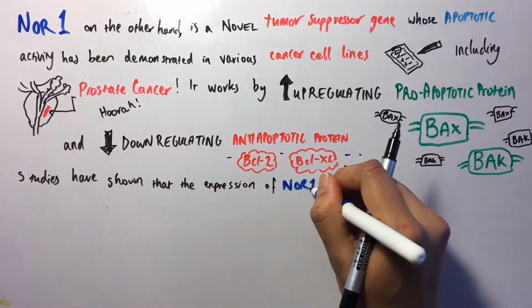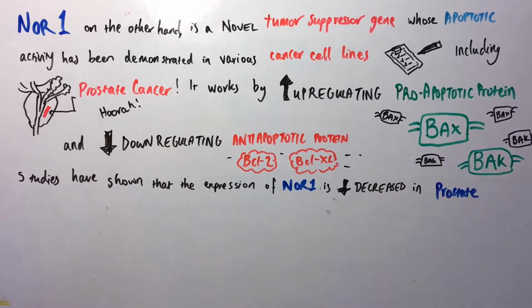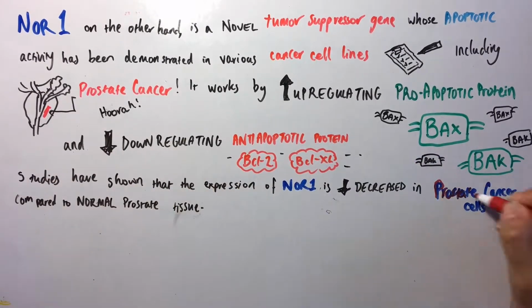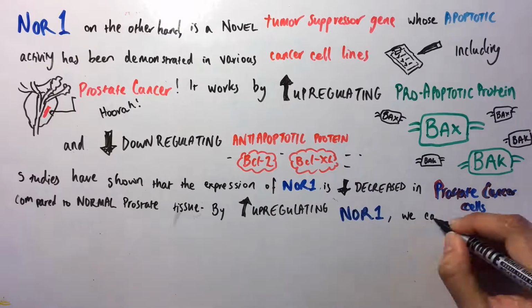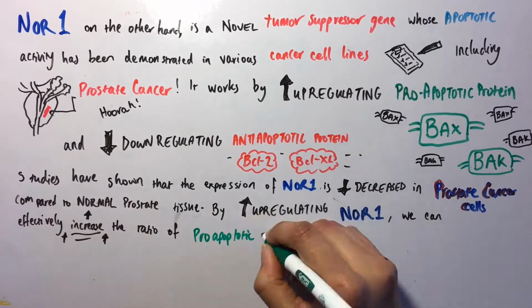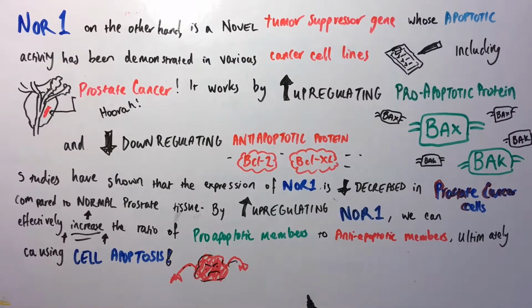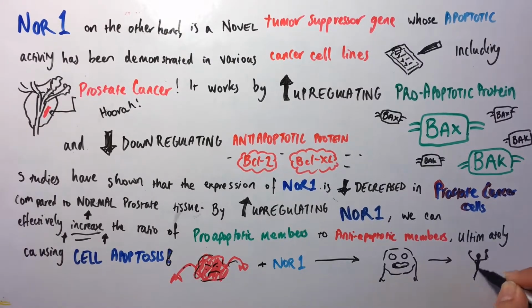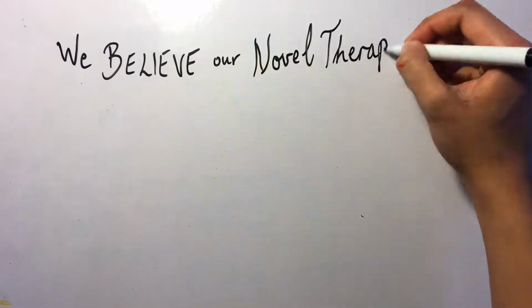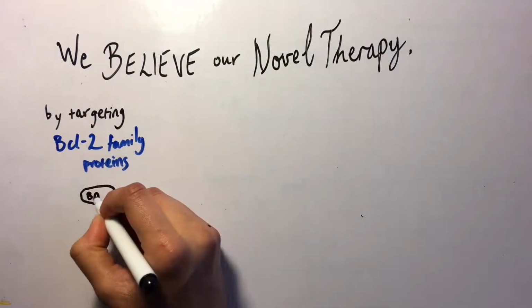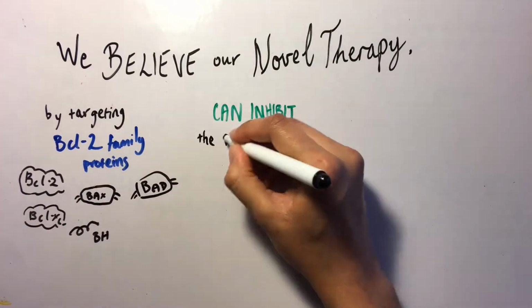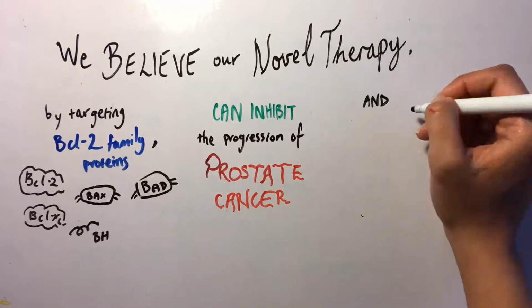Studies have shown that the expression of NOR1 is decreased in prostate cancer cells compared to normal prostate tissue. By upregulating NOR1, we can effectively increase the ratio of pro-apoptotic members to anti-apoptotic members, ultimately causing cell apoptosis. We believe our novel therapy, by targeting BCL2 family proteins, can inhibit the progression of prostate cancer and effectively eliminate cancerous cells.